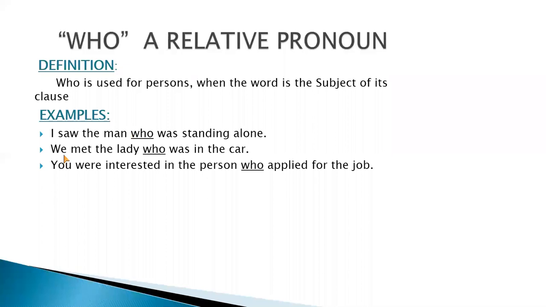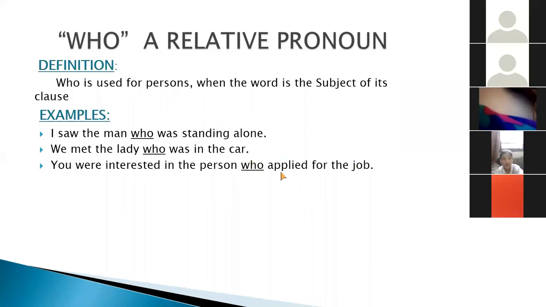Next example is we met the lady who was in the car. Now, who is the relative pronoun which is describing the relation of the lady, and it is showing the relation with the clause that she was in the car. Here the verb is was. You were interested in the person who applied for the job. Again, you can see that who is the relative pronoun which is showing the relation with the person and he who had applied for the job. Here is the clause which is having a verb, applied.